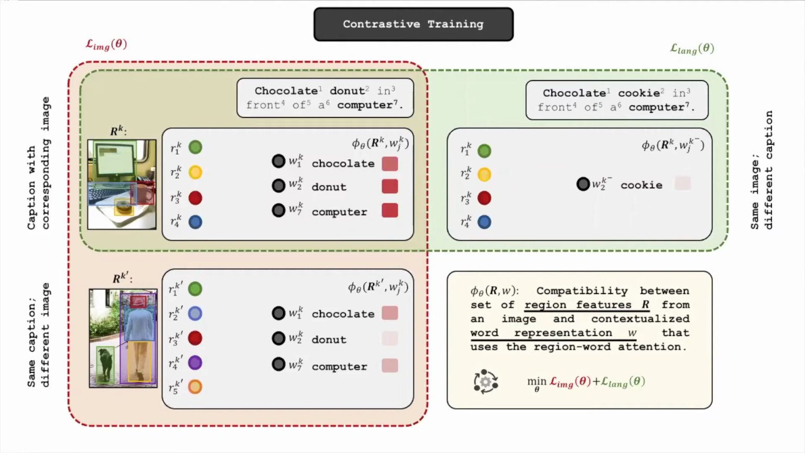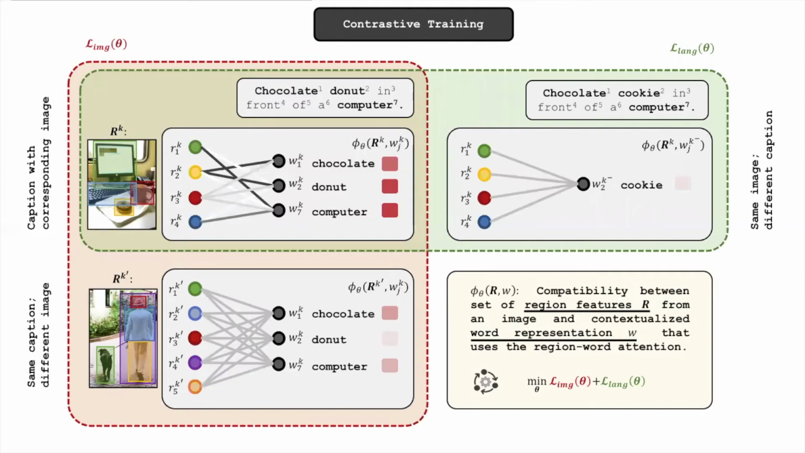We designed the compatibility function such that achieving a higher compatibility score corresponds to correctly assigning regions to words. For negative pairs, we expect the words to not select any region strongly and therefore produce near uniform attention over regions. Instead of randomly sampling negative captions from the dataset, we create effective negatives for contrastive learning through word substitutions. For example, the word donut in the true caption is replaced by cookie to create a negative caption. We will take a closer look at this in a moment, but first let us look at the compatibility function.